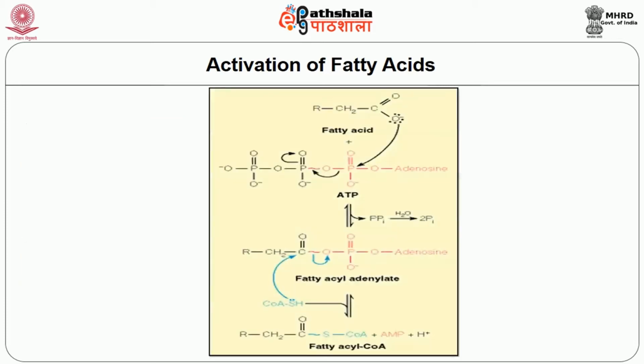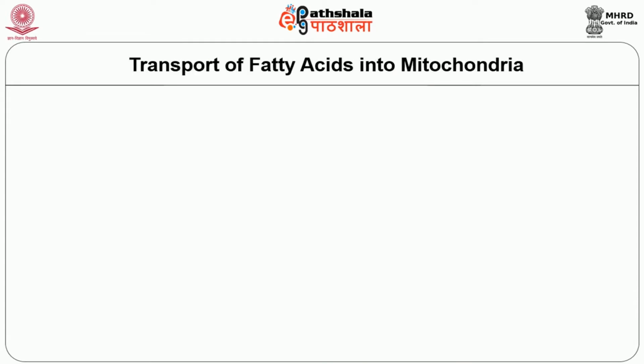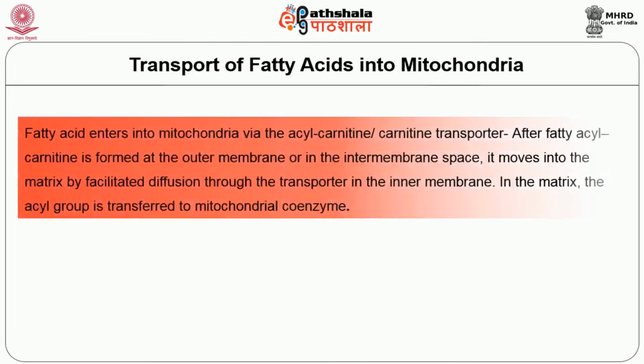In the figure, the fatty acid, everybody knows, is RCH2 C double bond OH. The fatty acid reacts with CoA in the presence of ATP, forming fatty acyl adenylate. Then it is converted to fatty acyl-CoA. Next one, the transport of fatty acids into mitochondria. Fatty acids enter into the mitochondria via the acyl-carnitine or carnitine transporter.